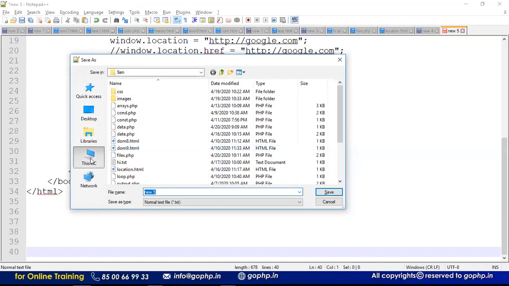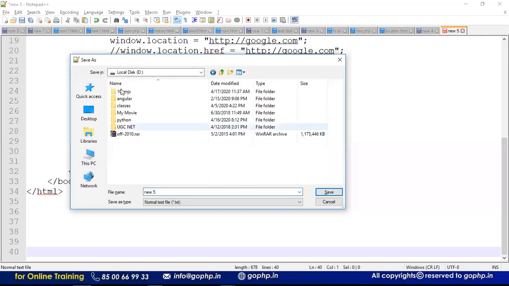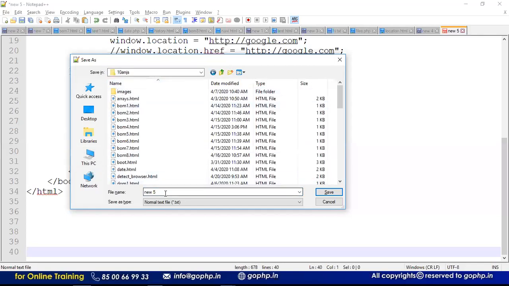Let us save the file in our working directory, 10amjs, as json1.html, right?